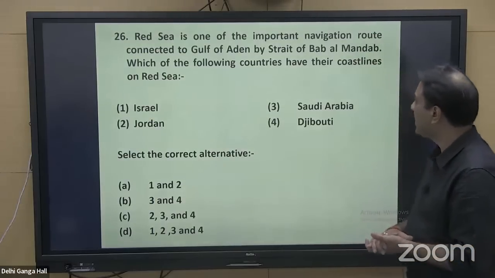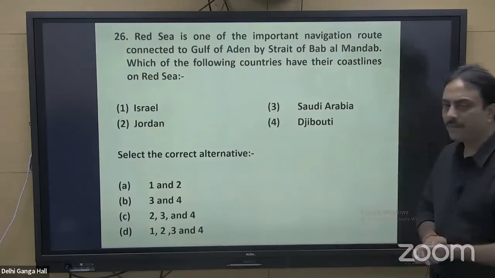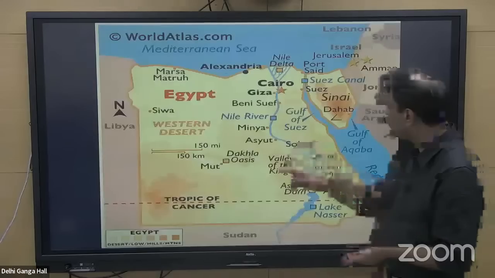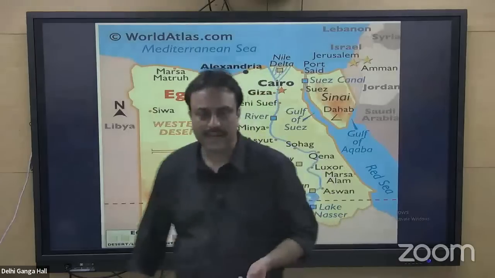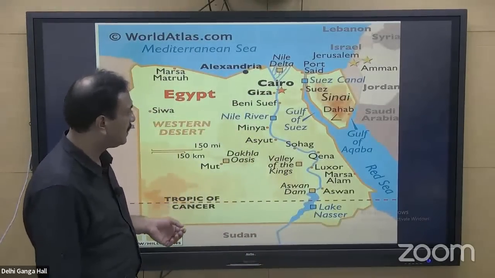Which of the following countries have their coastlines on the Red Sea? Israel, Jordan, Saudi Arabia, Djibouti. We have already gone through that particular map, but have a look again. Which of the countries have their coastline on the Red Sea?